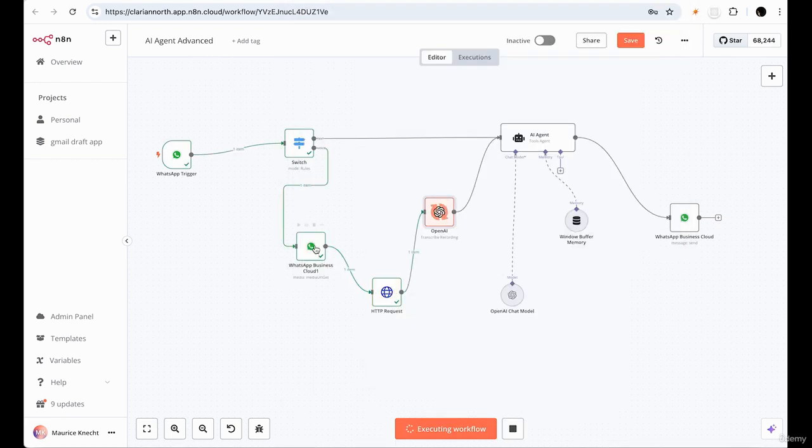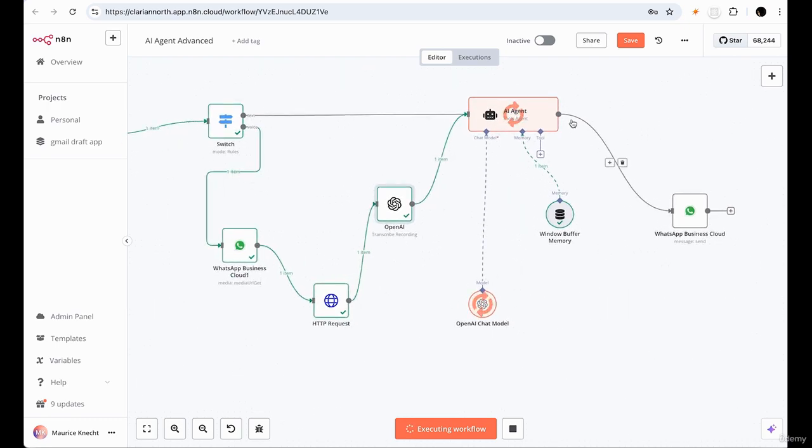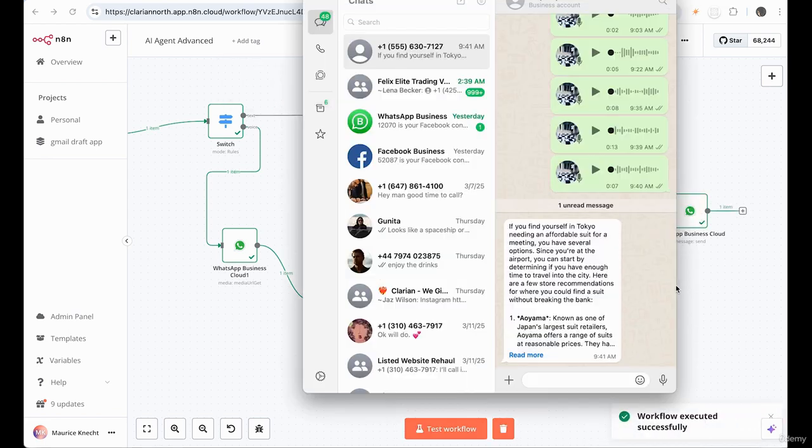Okay, successful operation. We made it to the AI agent. AI agent's now processing using the window buffer memory, checking the OpenAI chat model. And once it has a response, it should send us that response to the cloud. If we check: if you find yourself in Tokyo needing an affordable suit for a meeting, you have several options.